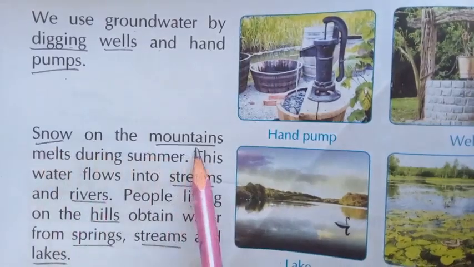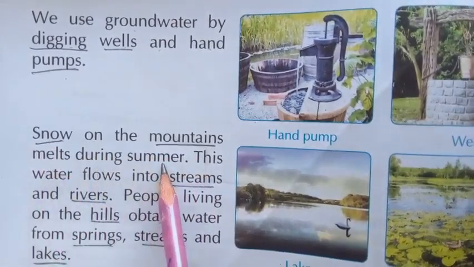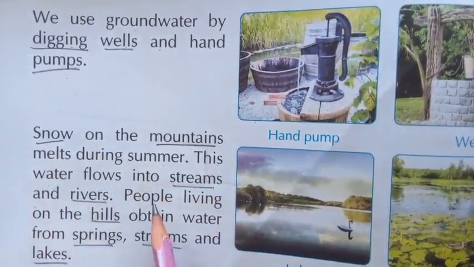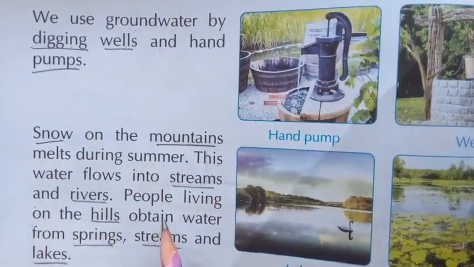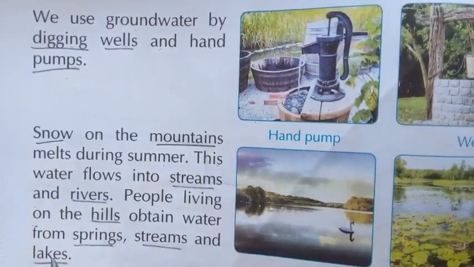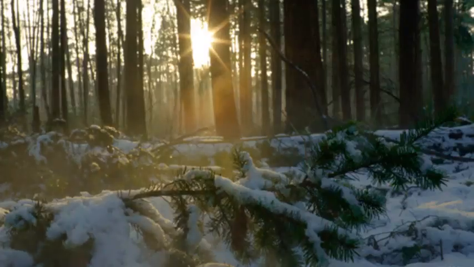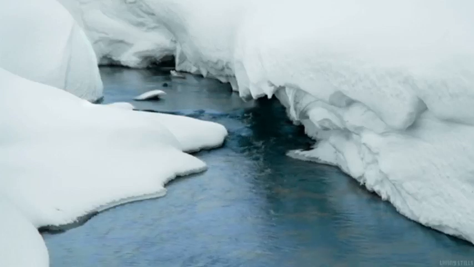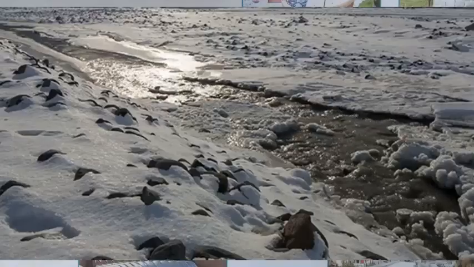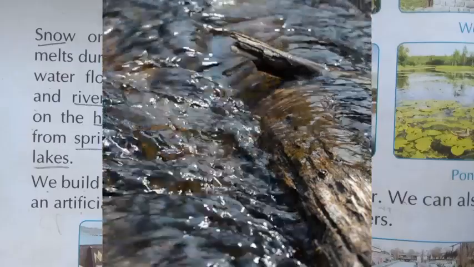Snow on the mountains melts during summer. This water flows into streams and rivers. People living on the hills obtain water from springs, streams and lakes. In the summer season the snow melts and that water flows into streams and rivers. See, people living on the hills obtain water from springs, streams and lakes.